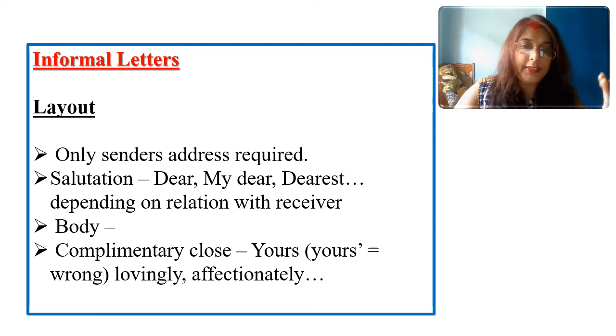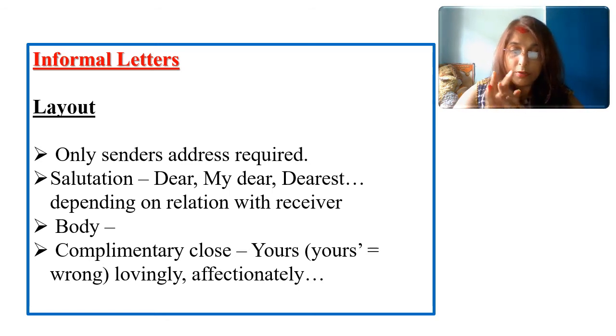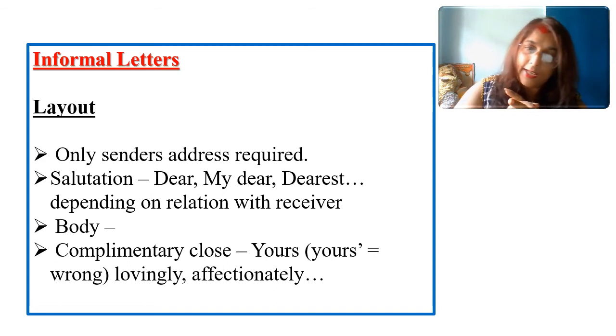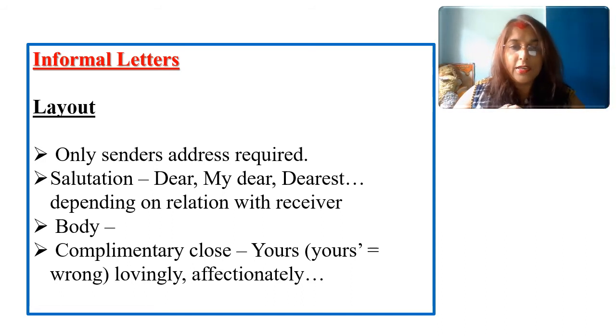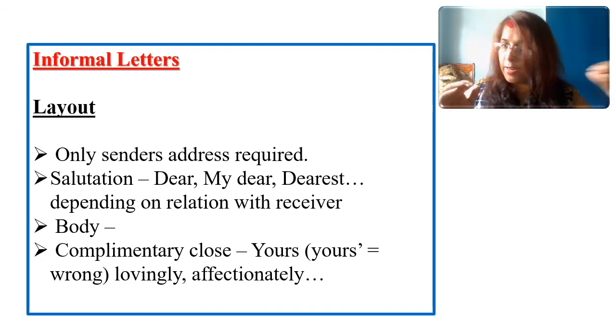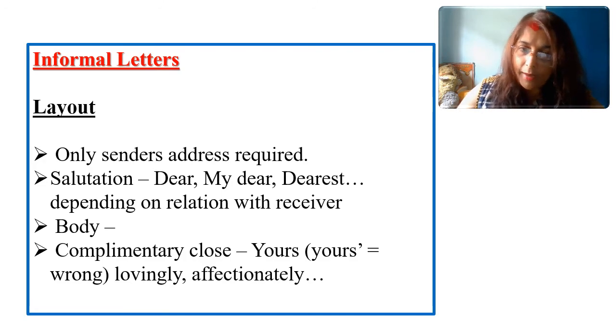And finally, you end the letter with a complimentary close. Now, this is also very, very important, children, because here we will be deducting your marks if you miss out the comma or the apostrophe. For example, you have yours, or you can say yours lovingly, or yours affectionately. Anything can be used here in the layout of the informal letters. So I hope you have understood the main layout of the informal letters. Now let us see the examples.